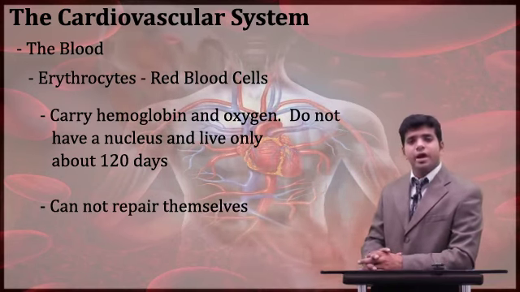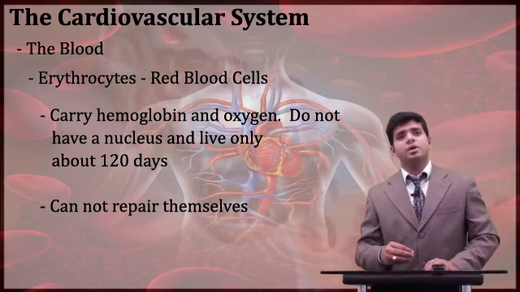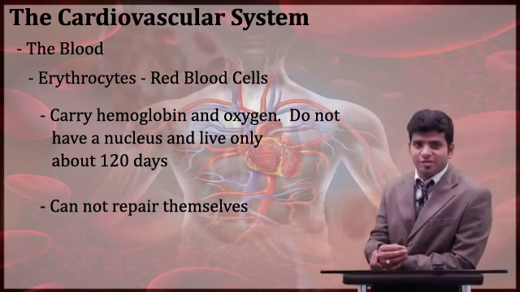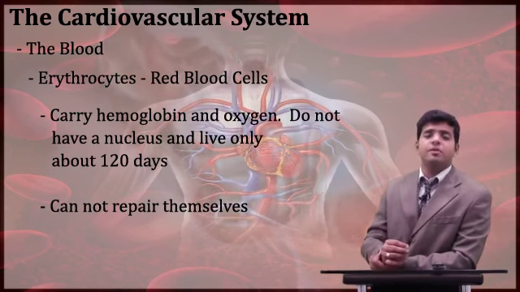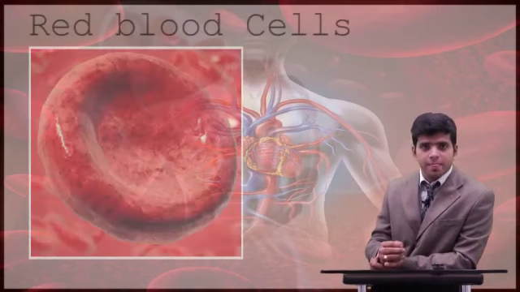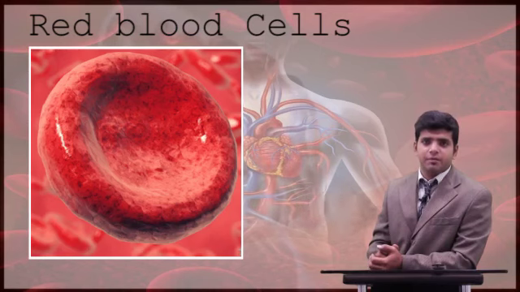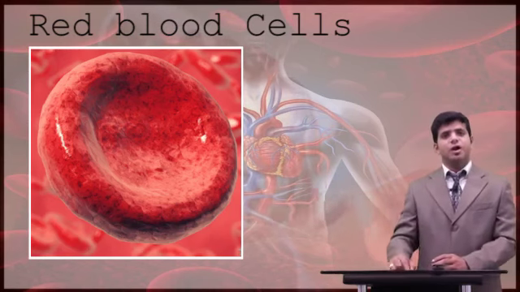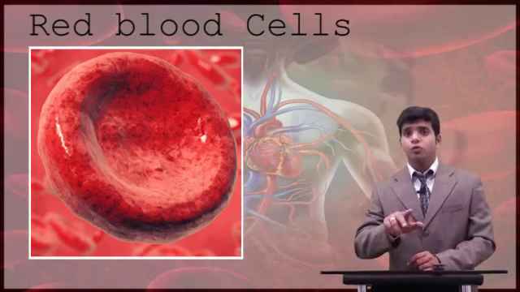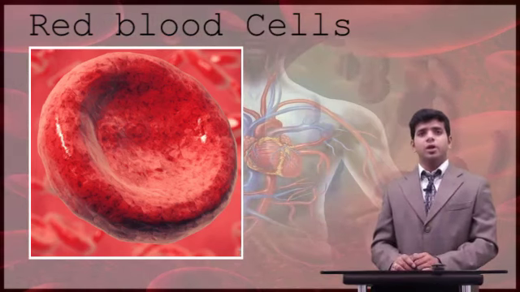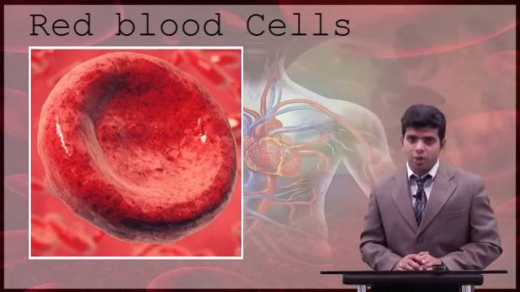Now, sir, you may ask, what are these RBCs? The very first important thing is that I need to define RBCs. How do they look, how are they? We say RBCs are circular, biconcave, and anucleated. When I say circular, it is round in shape, biconcave from both the sides, so I use the word bi, and anucleated. Anucleated means they do not have a nucleus.